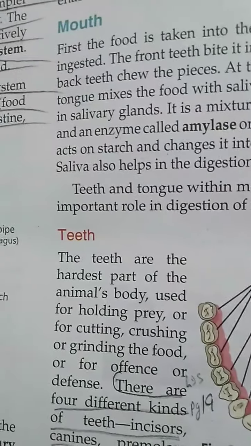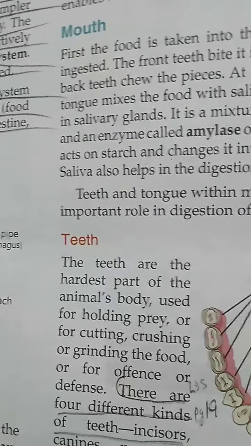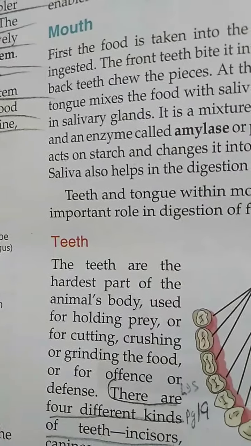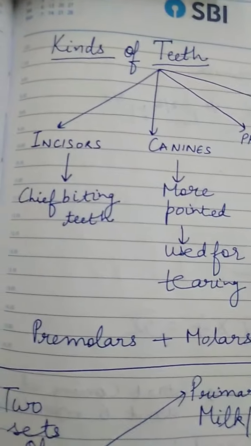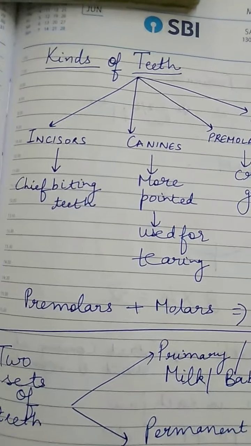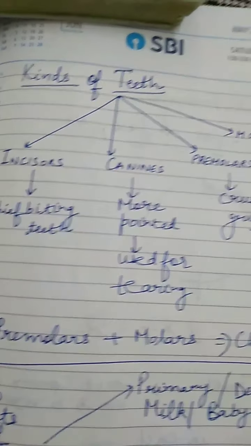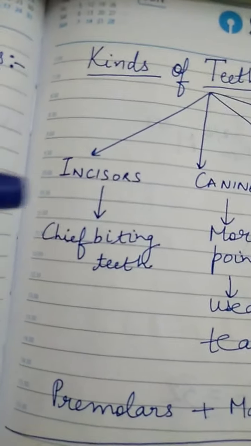There are 4 kinds of teeth in our body, that is incisor, canine, premolars and molars. You can see here, there are 4 kinds of teeth: incisors, canine, premolars and molars. Now first of all, what is the function of incisors?